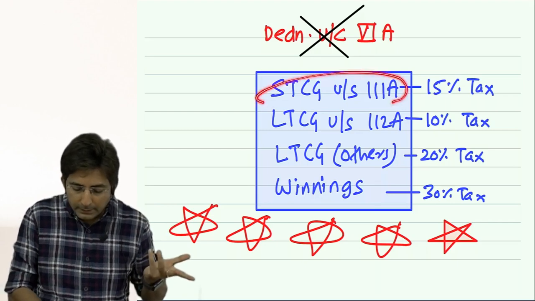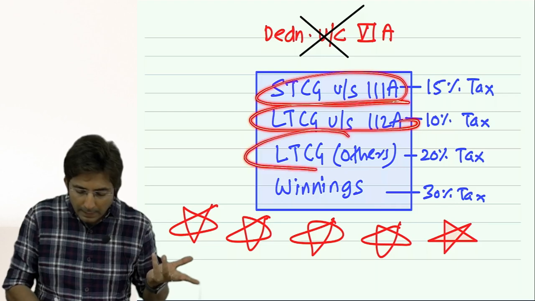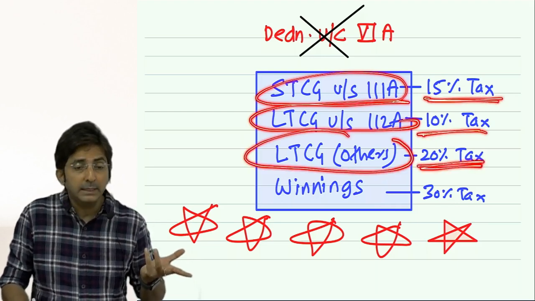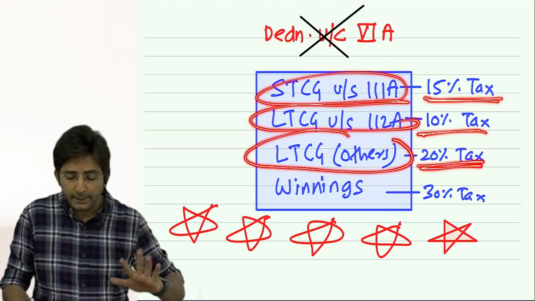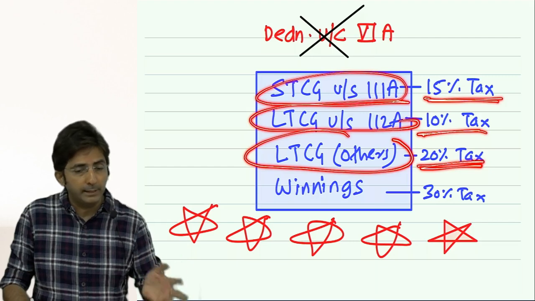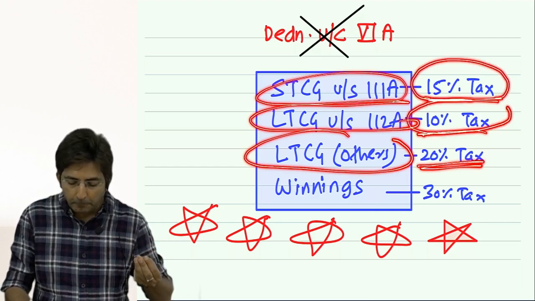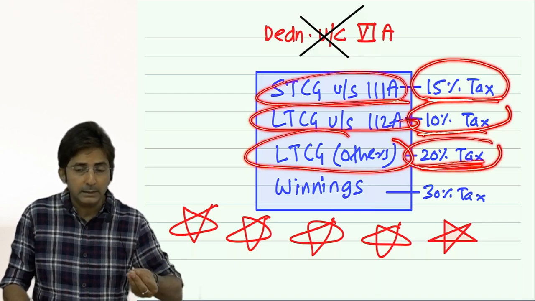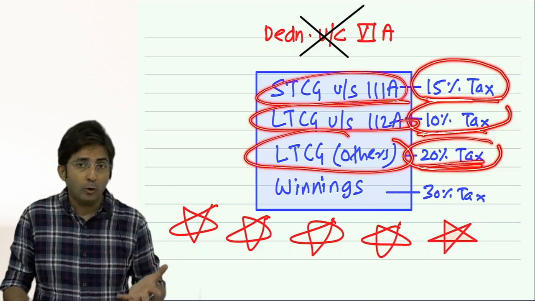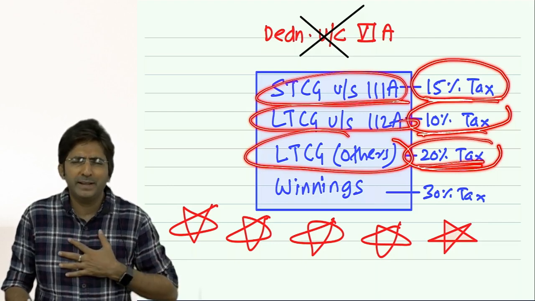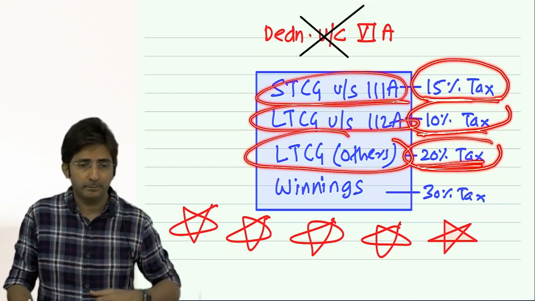Already these 3 incomes are taxed at a low rate. Which 3 incomes? Short term under 111A, long term under 112A, and general long term. They are already taxed at 15%, 10%, 20%. These are the least rates of tax. And already the income is taxed at a concession rate. Sorry, now don't expect chapter 6A benefit.